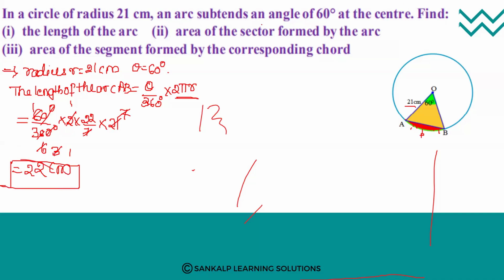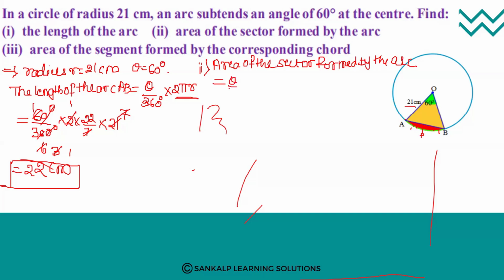Next, second part. Area of the sector formed by the arc. Which formula are you using here?